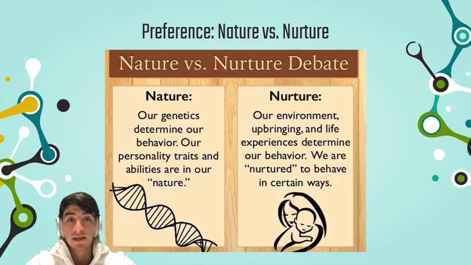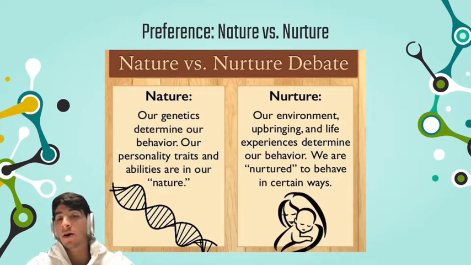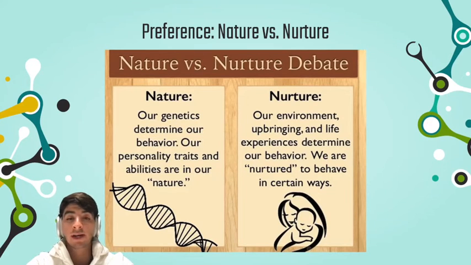So what the debate really expresses is the fact that our behaviors can either be genetically determined, which would be nature, and occur because of innate differences we have in genetic variations from person to person, or whether our actions and behaviors are modulated by our environment, upbringing, and life experiences, as is seen here on the nurture side.